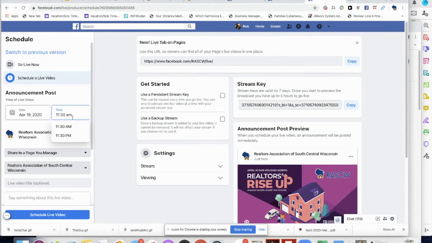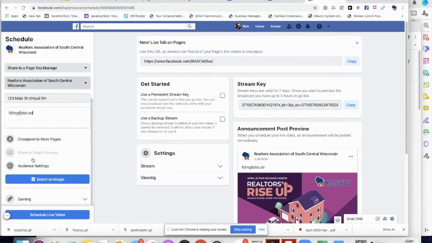11:30. It's going to be here on the Realtors Association, South Central Wisconsin. I'm going to give this a title, 123 Main Street Virtual Open House. And you can put anything you want in here. Select an image that you want to upload, maybe an image of the front of the property or something along those lines. And then we are simply going to schedule the live video.